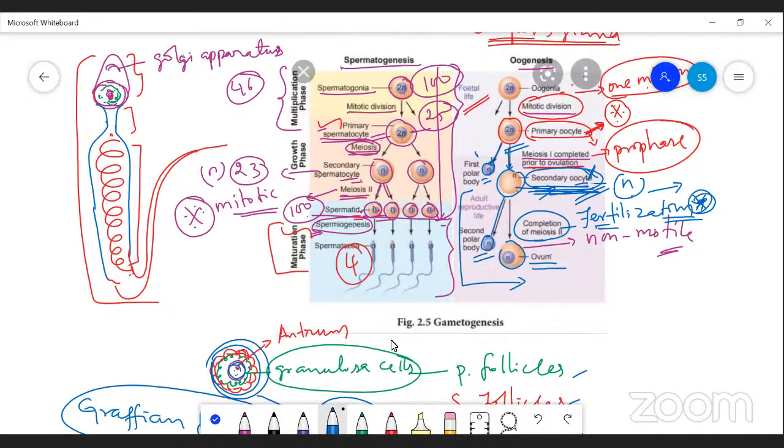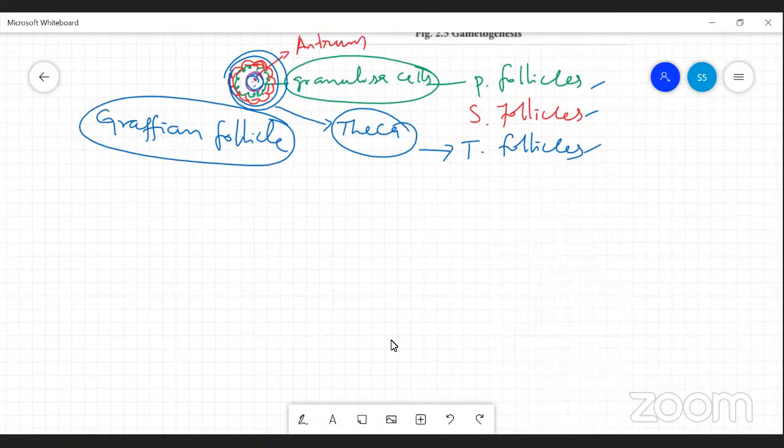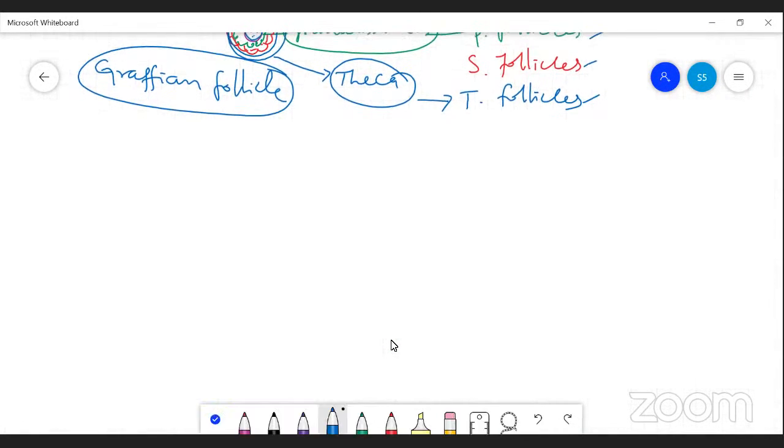From the development of the ovary till the ovum formation, if you analyze this, the first polar body also undergoes division and produces two more polar bodies. So at the end of division, three polar bodies and one oocyte are produced. The complete or fully developed oocyte is produced.